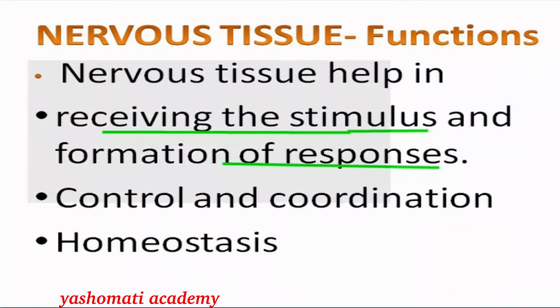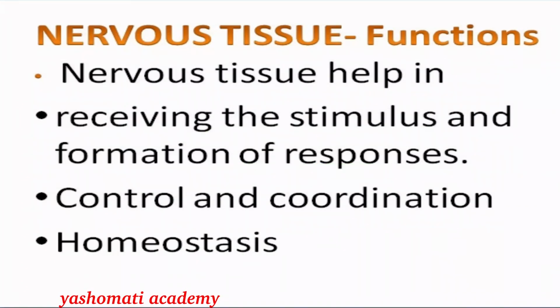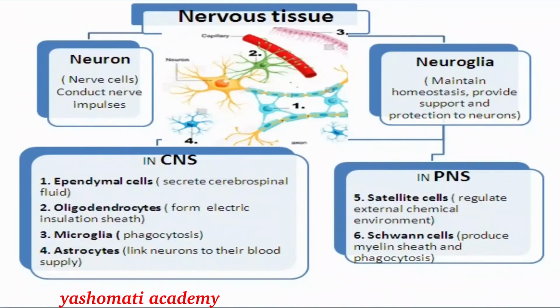As far as nervous tissue is concerned, it consists of two different types of cells. These cells are called neurons and neuroglia. Neurons are the cells which help in conduction of nerve impulses. They are also called nerve cells. Between these nerve cells, there are other kinds of cells present, which are called neuroglia.